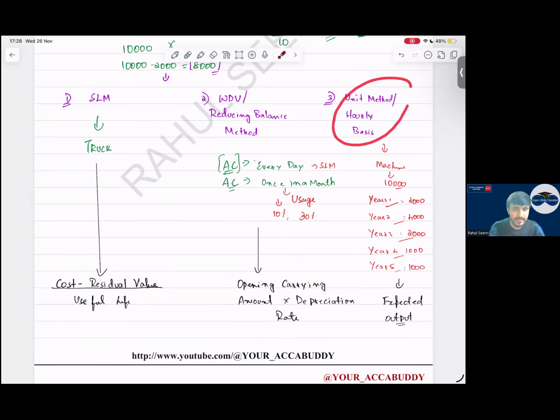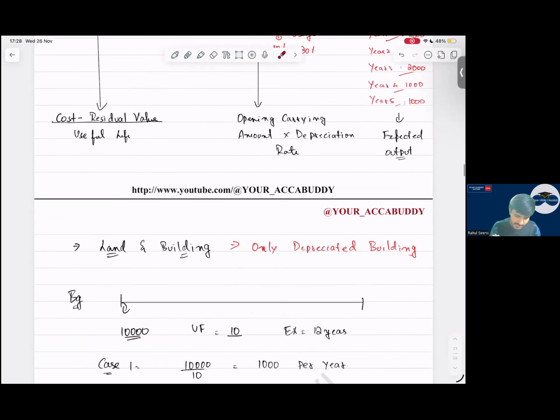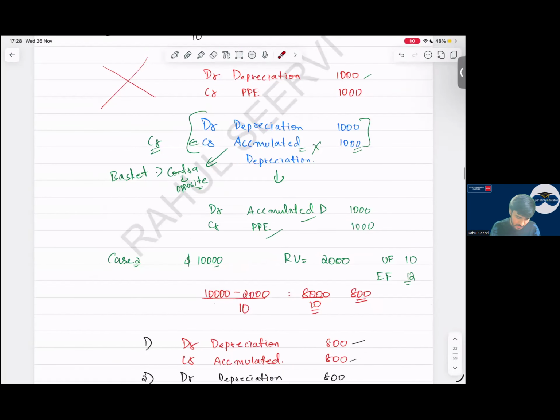In the units of production method, we consider the number of units produced in that particular year based on the total number of units that the machine can produce. These are the three methods which you have to keep in mind. The WDV and units of production method are easy. Okay, this we have done.